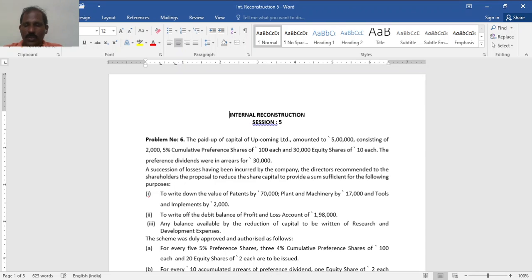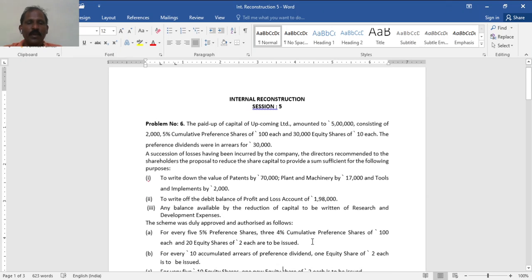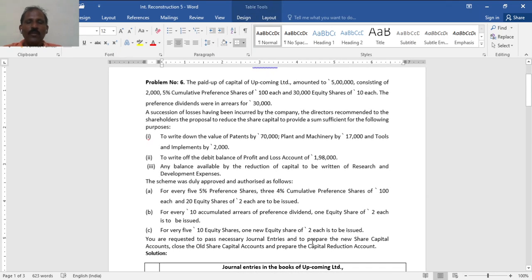The scheme was duly approved and authorized as follows. For every 5% cumulative preference share of 100 each that is existing, 4% cumulative preference shares and 20 equity shares of 2 each are to be issued. So debit the old preference capital.